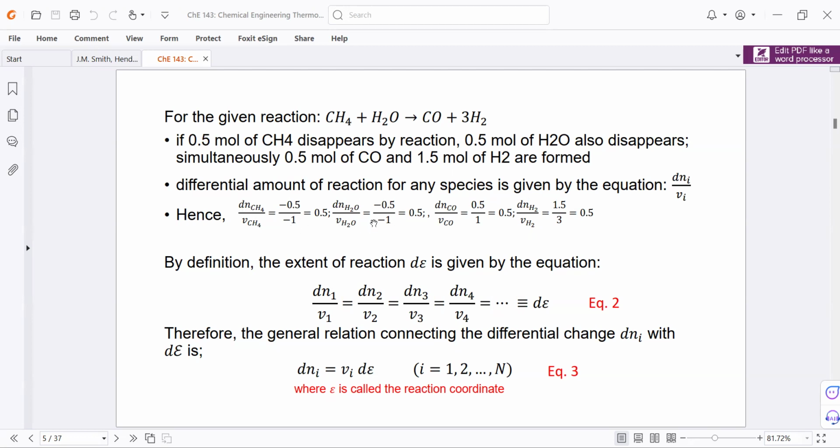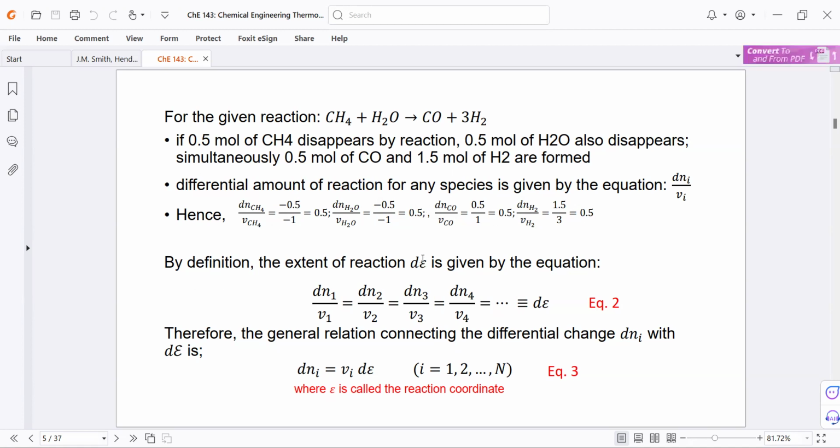For water, it's the same, divided by the stoichiometric coefficient of water. And then for carbon monoxide, now it's positive because it means that the amount of carbon monoxide appears. And for hydrogen, it's 1.5 over 3. And all of these ratios would equal 0.5.